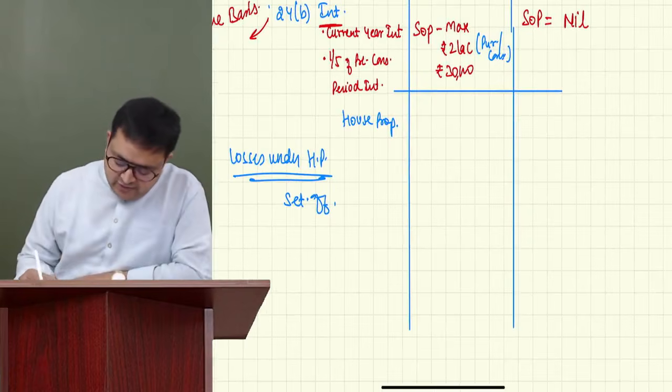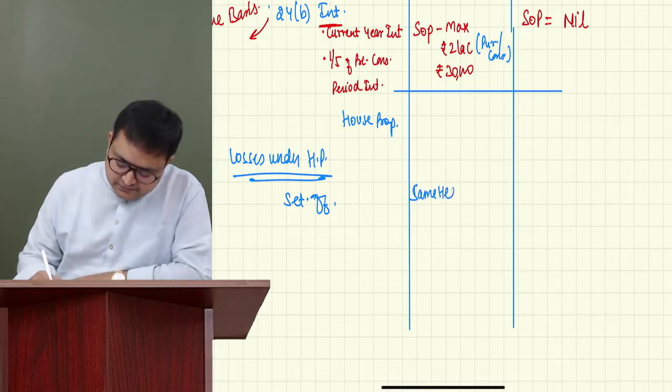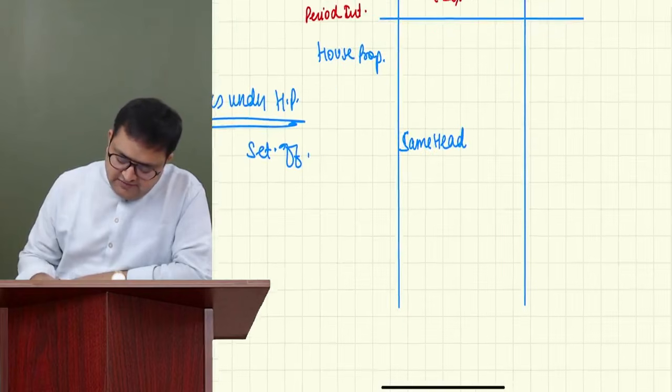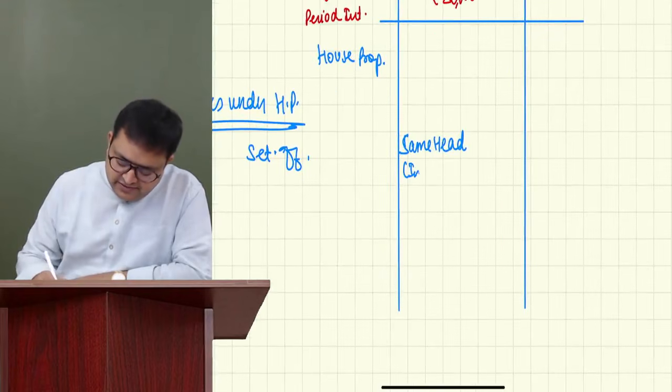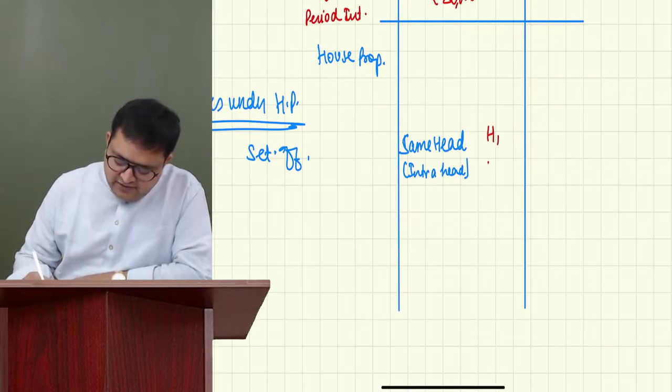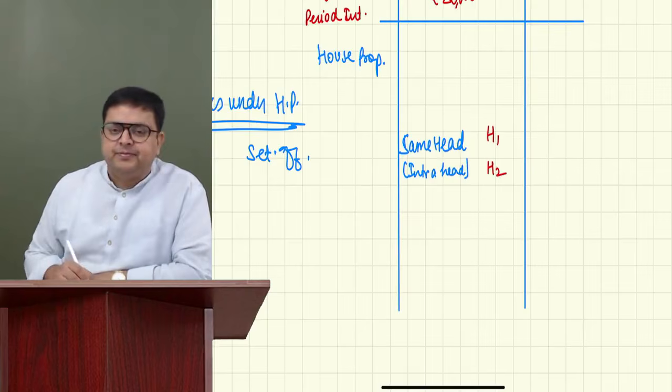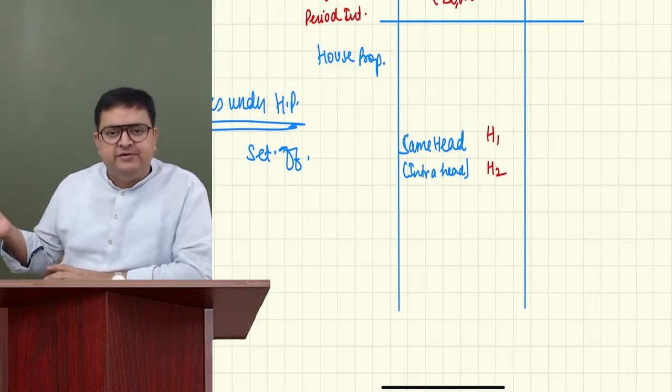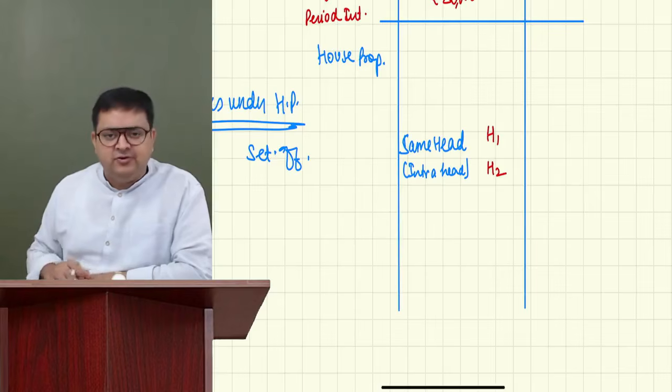In optional regime or in default regime, if it is the same head, which generally we call intra head, what is intra head? House property 1 from house property 2. If there is a profit in house property 1 and a loss in house property 2, that is the same head.